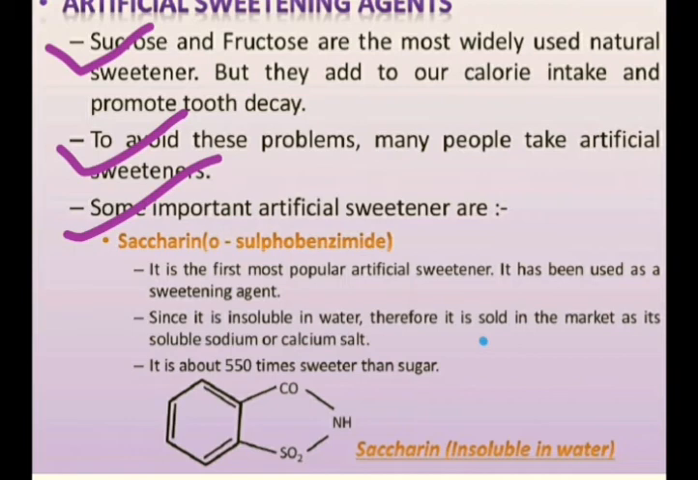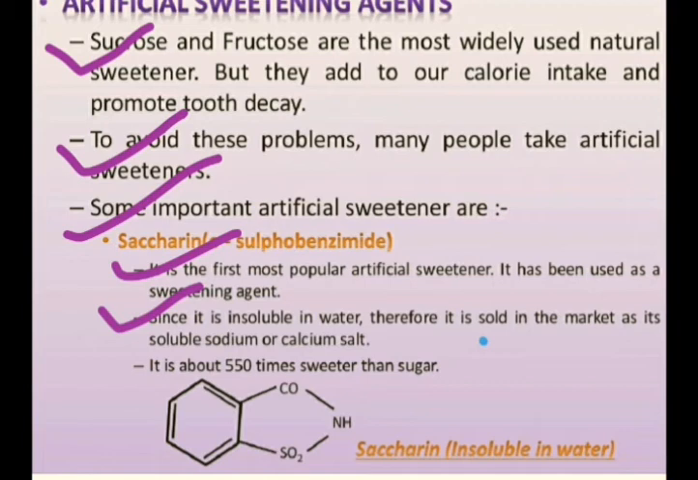Saccharin, chemically it is known as orthosulfobenzimide. It is the first most popular artificial sweetener. It has been used as a sweetening agent. Since it is insoluble in water, this is very important. It is insoluble in water, therefore it is sold in the market as soluble sodium or calcium salt. In the market, it is found as sodium or calcium salt, so that it can easily dissolve in water. Otherwise, in pure form, it is not soluble.